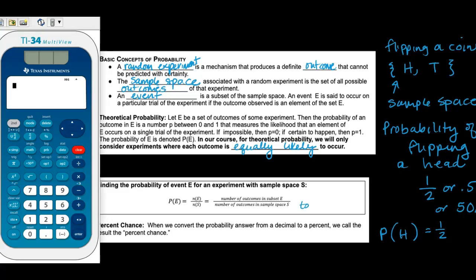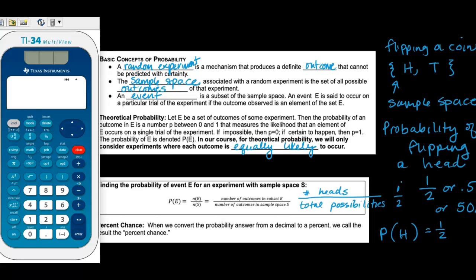So that's like the total possibilities. You could think of the denominator like that. And so there are two possibilities for how you could flip a coin, and the number of heads that goes in the numerator, there is one head option on a coin, and so the probability is 1 out of 2.